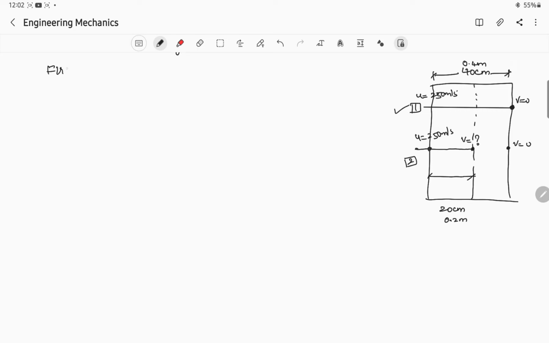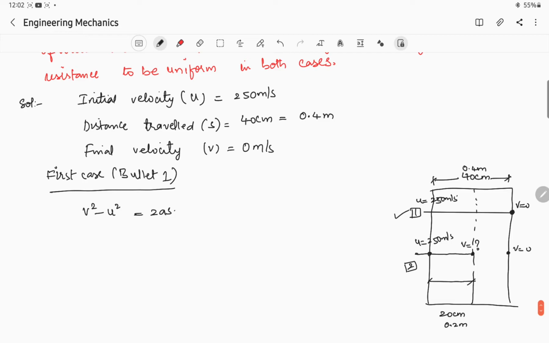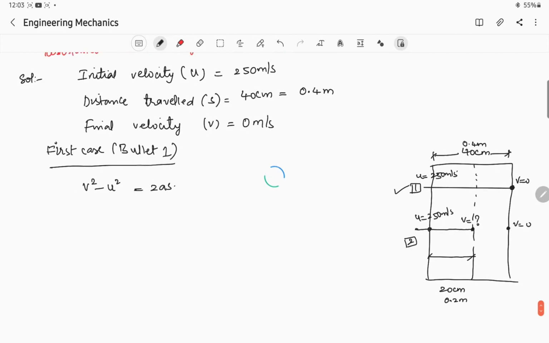Okay, so what we will do here, first we will take down the first case. I will write here case 1, that is bullet 1. We have different formulas, that is the equations of motion. We can use v square minus u square is equal to 2as. Why? Because we do not have time here. There is no time given in the question. That is why we are using this formula.